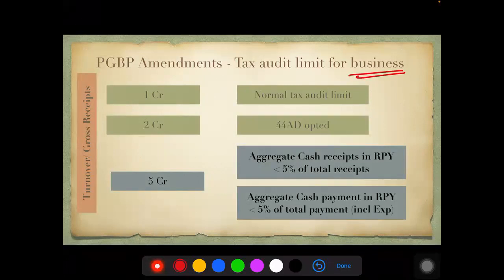For profession, your 50 lakhs criteria will still apply. If you're not able to fit in that 5 crore limit, then come down. Can you opt for 44AD? If you're able to choose 44AD, the 2 crore limit will apply to you. If your turnover is less than 2 crore, you need not get your books audited. If you're not even able to manage 44AD, then if your turnover exceeds 1 crore, you have to get your books audited. This is your 5 crore criteria.